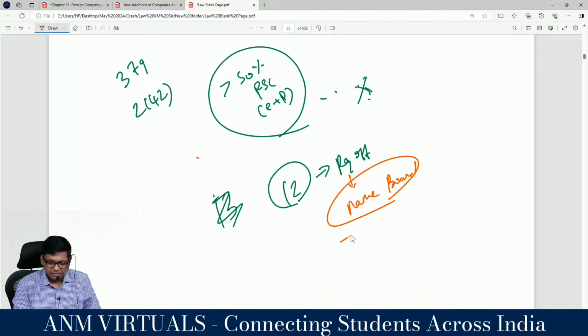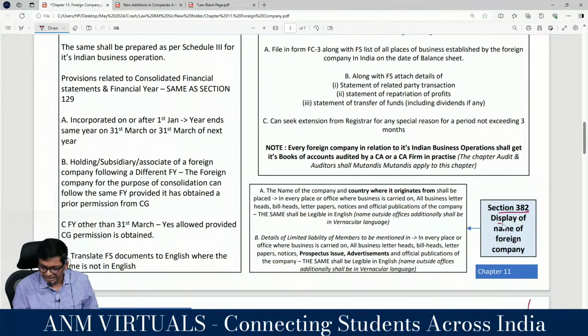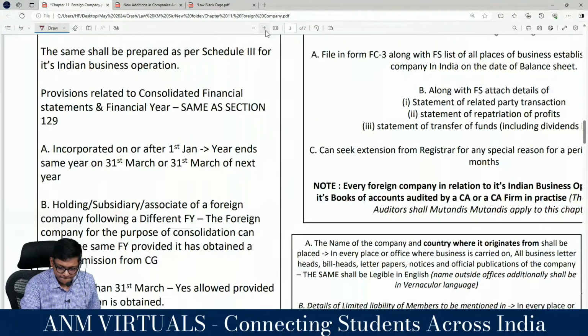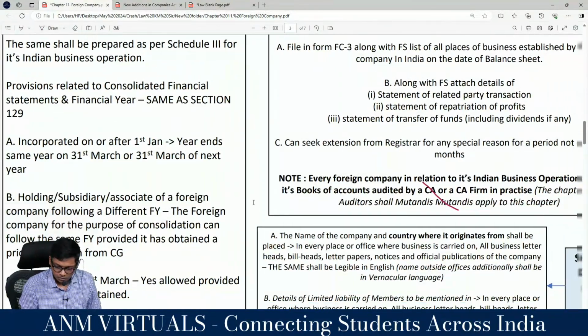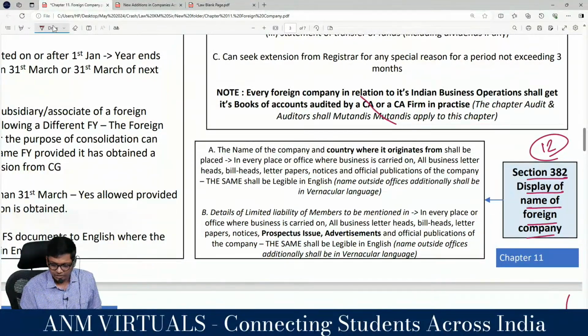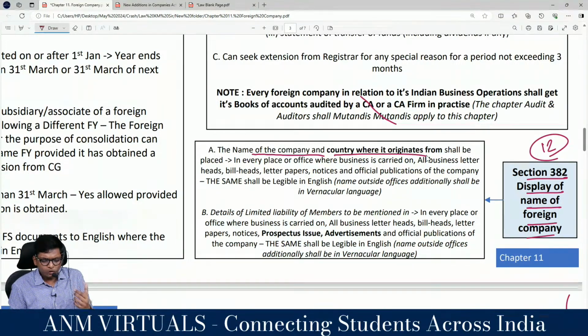So then what is extra? They should also mention the country of origin, which country they came from. That's all. Section number 382, display of name of foreign company. Anything difficult, guys? It's like section 12. Look at this. I'll just zoom in a little more. What they're saying here is the name of the company and the country where it originates from should be disclosed in all the other places as you read in section 12: letterhead, business premises, office, everything. Are you following, guys? Easy.